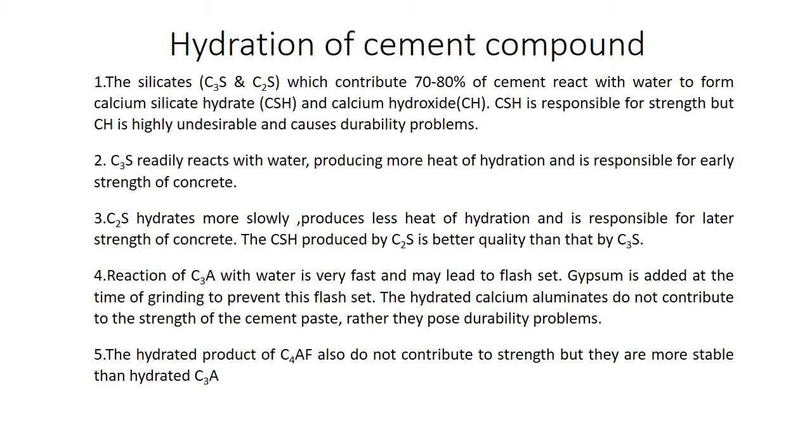The only advantage we get from calcium hydroxide is it provides alkalinity to the concrete, so that the corrosion of reinforcing bars in concrete can be prevented in case of RCC structure.